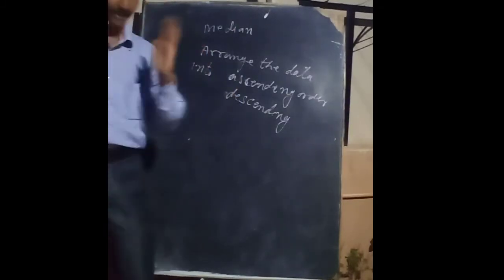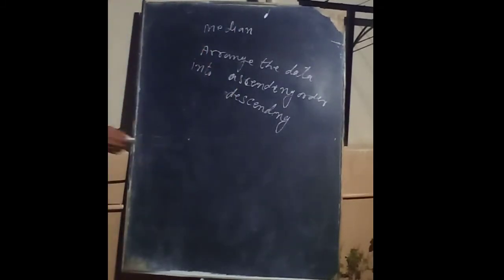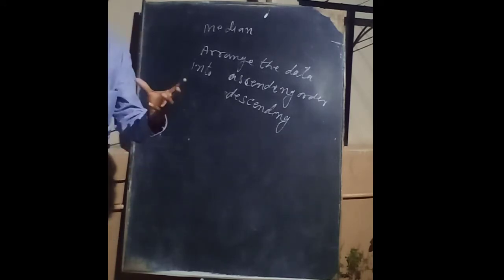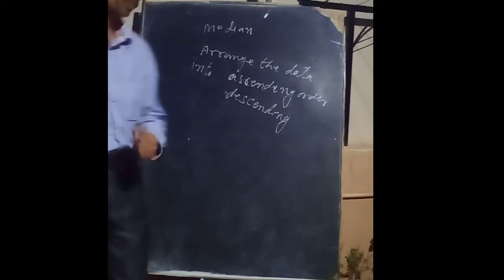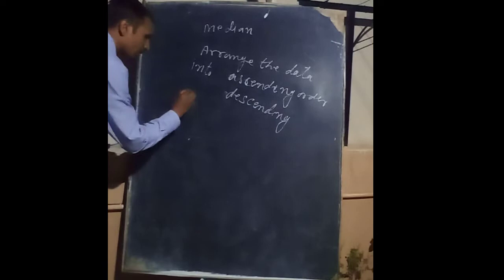Then check how many numbers, how many terms, are there in that. If the number of terms is odd,